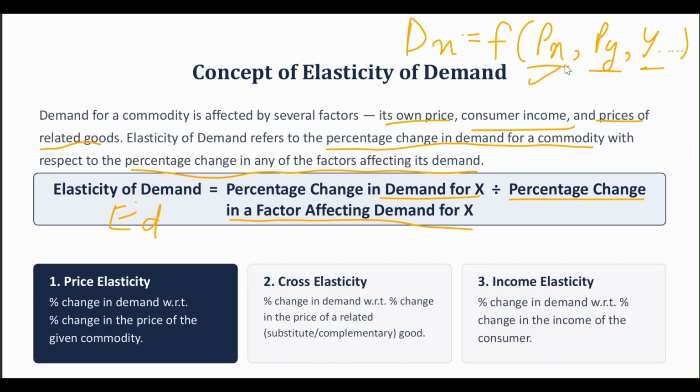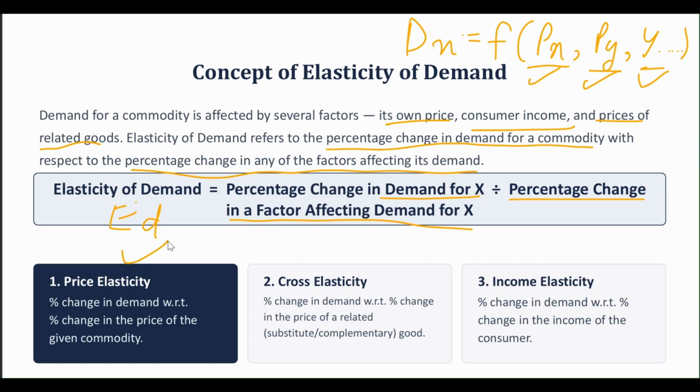It could be either the own price of the commodity, the price of the related commodities, or income of the consumer. So we have three types of elasticities which we are going to study, but here we are just going to study the price elasticity of demand. So first is the price elasticity.